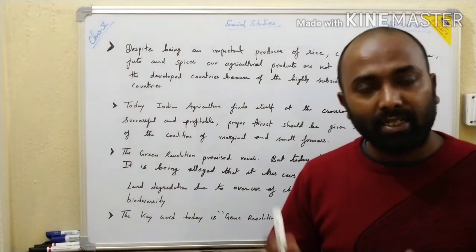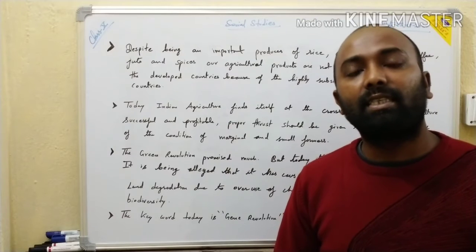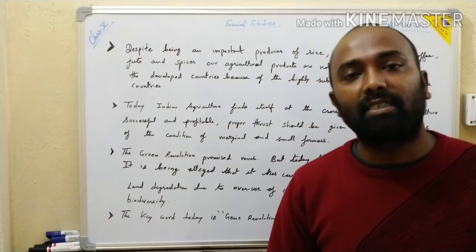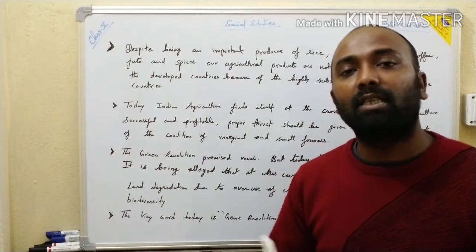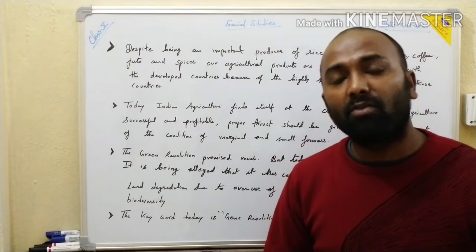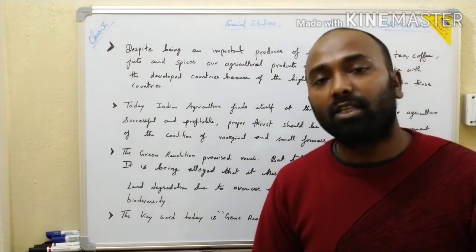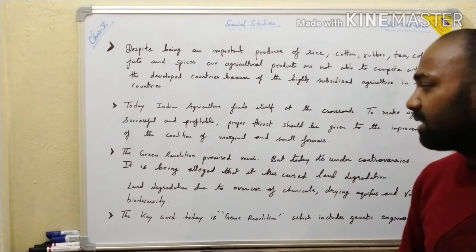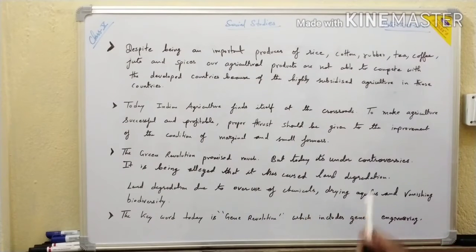But what happened is that the facilities which they provided were not provided in the way they should have been used. They gave the facilities abundantly. Some of the facilities were excessively used by the farmers because some of the farmers did not have the idea that in future it will be harmful. So today it is under controversy. This model was prepared, but today it's under controversy. Now why is it under controversy? Because it is alleged that it has caused land degradation.